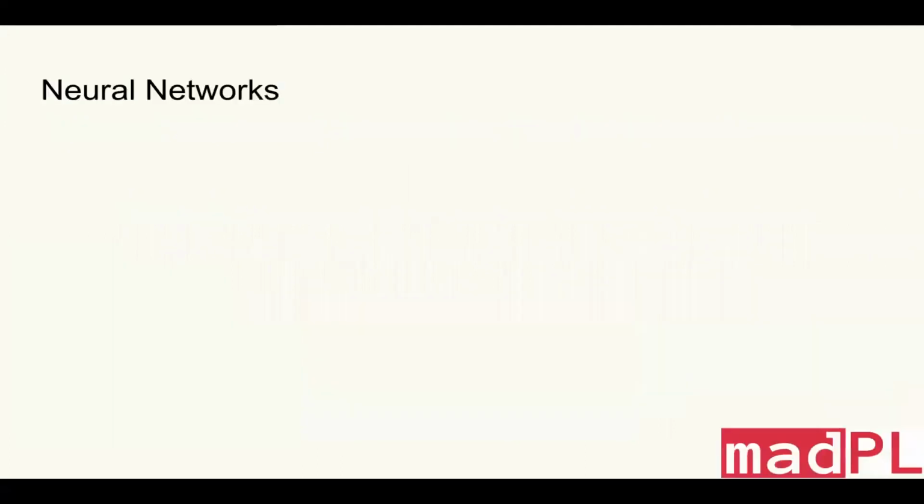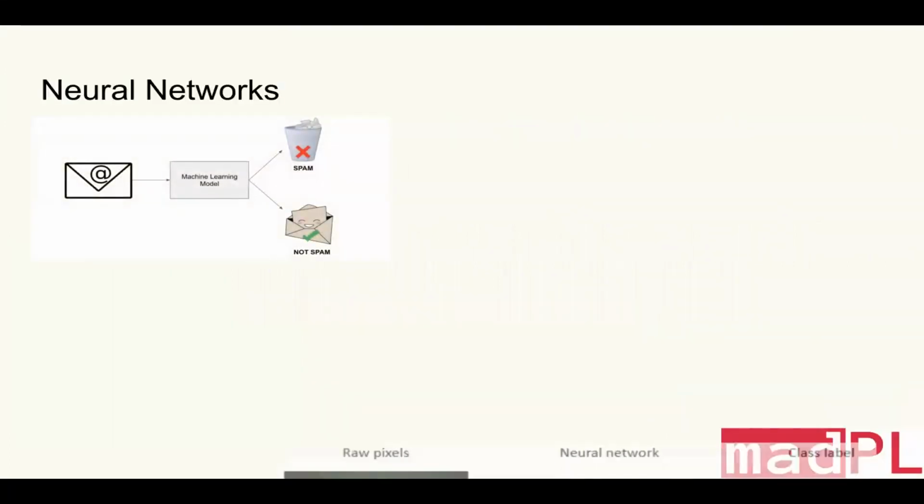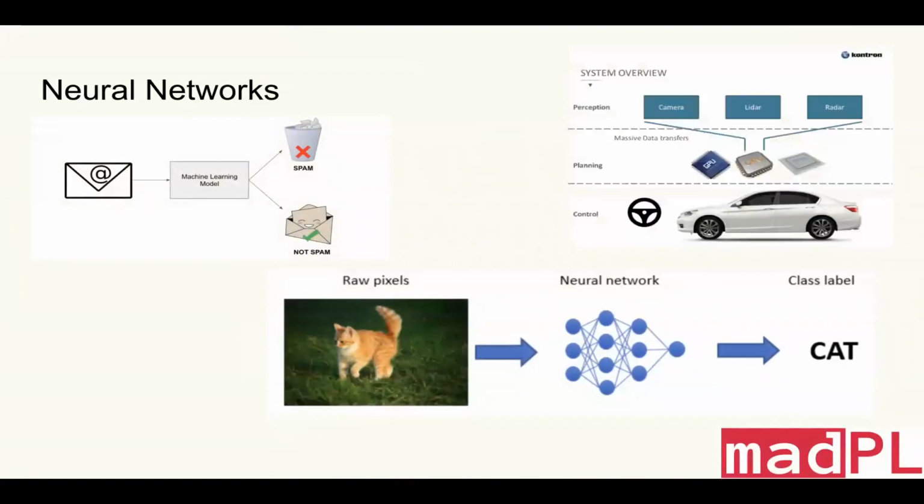So let's get started. Neural networks are widely used nowadays. They're used as spam detectors, as image classifiers, and also used in autonomous driving. So given the predominance of neural networks, it's important to understand the security of those systems. Unfortunately, people have found that neural networks are extremely vulnerable to adversarial attacks.